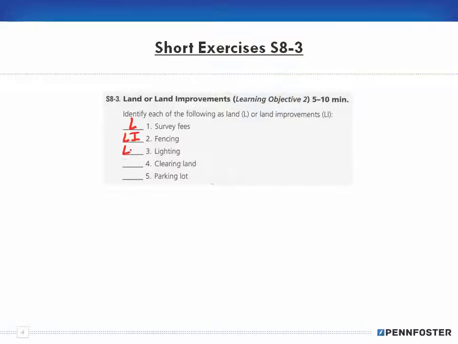Same with lighting, because you're putting it on the land. Clearing the land would be land, not a land improvement. It's getting the land ready for usage, so it's part of the land. But putting a parking lot on it is a land improvement, because the land is there and you put the parking lot on top of it.